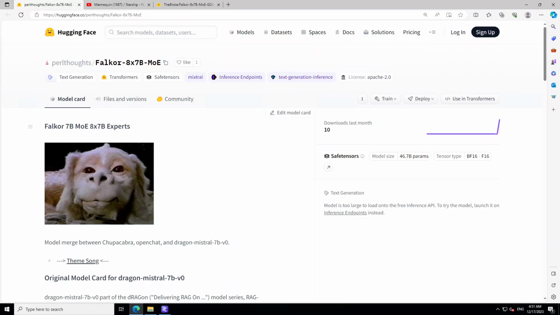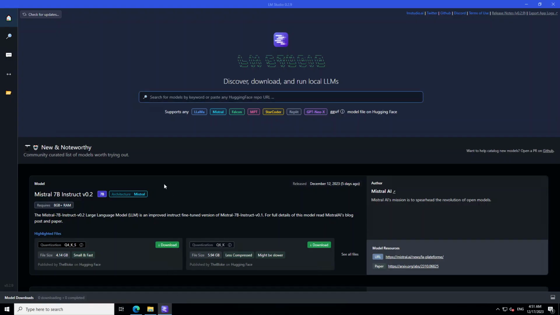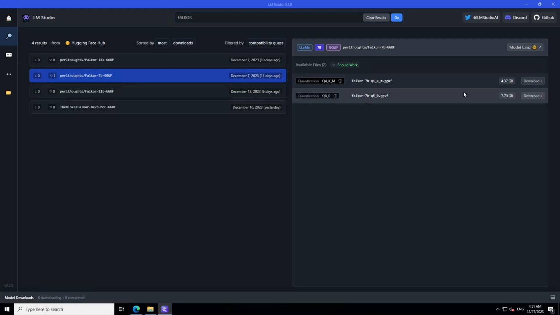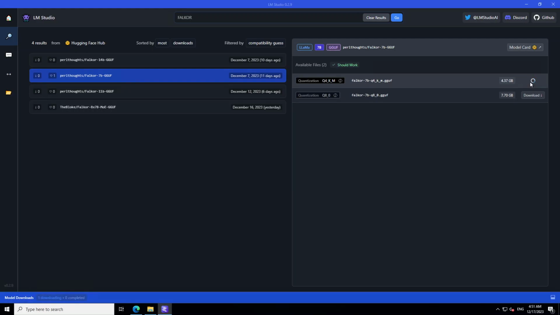Okay, cool. Now let's see how you can install it locally. The tool I'm going to use for this model's installation is the trusted LM Studio. If you don't know what LM Studio is and how to install it, I have another video where I explain it in great detail. Now go to their home page, just type Falkor, press enter, and there you have different variants of the Falkor model which you can download. I'll go with the 7 billion one, and let me go with the smallest one, which is around 4.37. Okay, let's click on download.